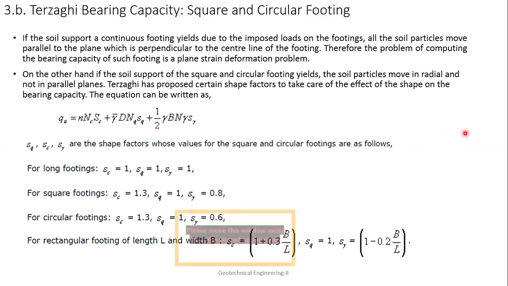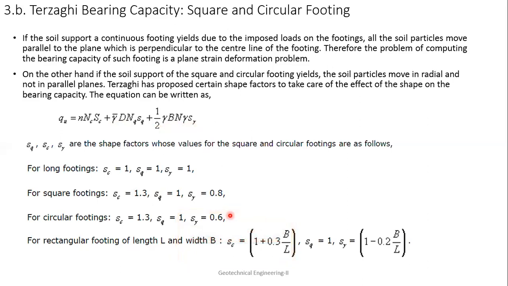Now, what will happen when it is a square footing? It will be Sc, which is 1.3, times c Nc, and Sq will be 1, so gamma Df Nq, and 0.5 gamma B N gamma with S gamma, which is 0.8.